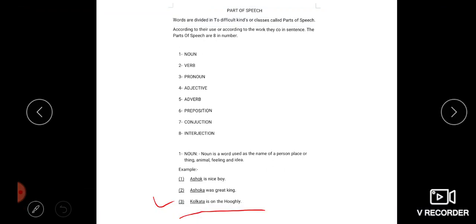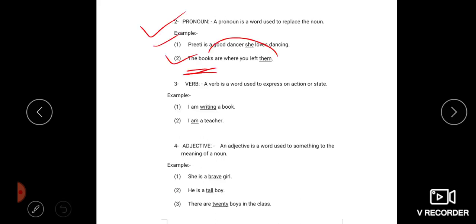Next part of speech, verb. Actually, verb is the most important part of speech, because we cannot make a sentence without a verb. A verb is a word used to express an action or state.